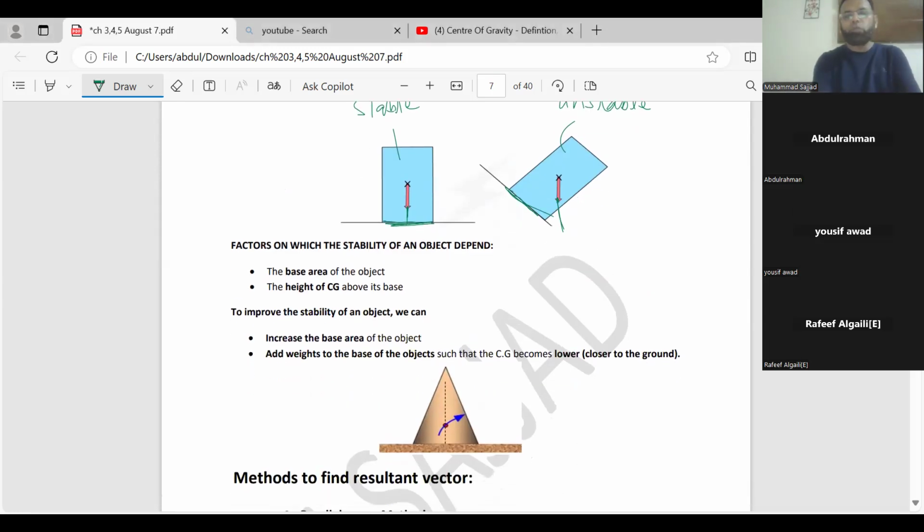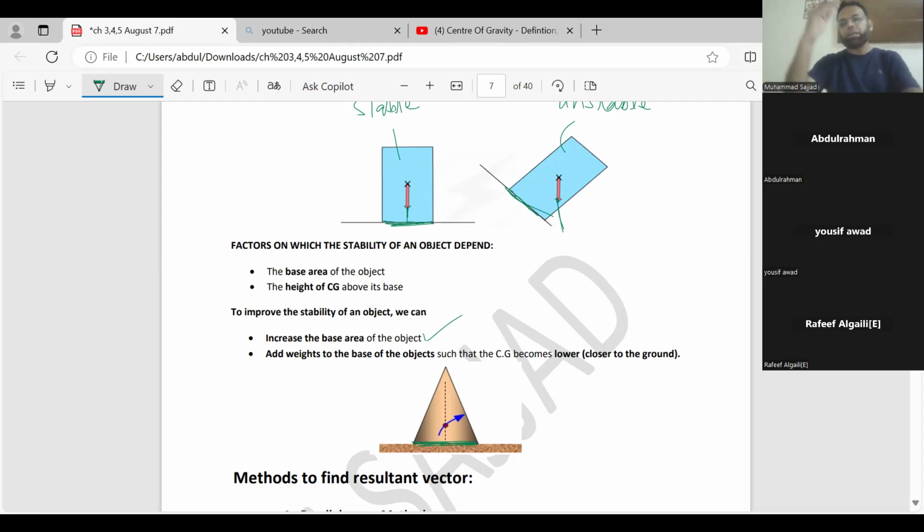To improve the stability of an object, we can increase the base area of an object. Second thing, add weights to the base of the object such that the center of gravity becomes lower, closer to the ground. So now you can see this conical object, it is stable. Why? It has a wide base area. Secondly, its center of gravity is closer to the ground. So it is more stable.